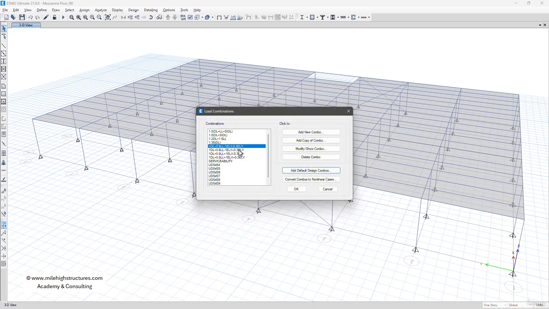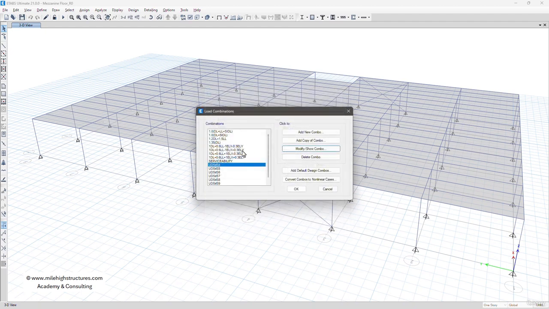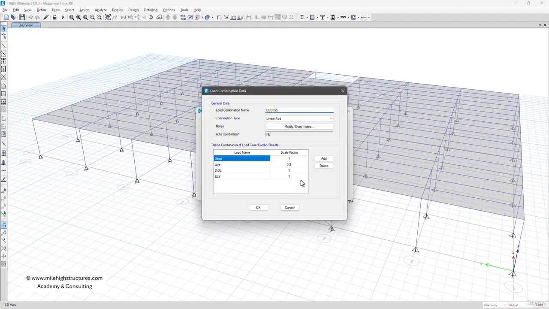So now we have added the dead load plus 0.6 times the live load plus the earthquake load combination factor. Now we can check other factors also. So here also it is using minus. So we can simply delete this because we have already used it here. And then again we can check this particular load combination. Here we are using ELY as 1.